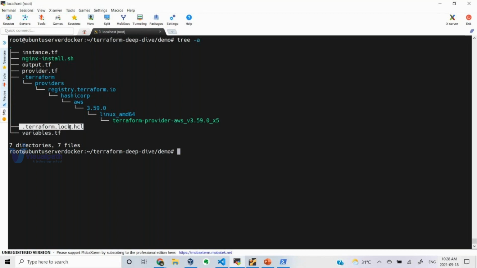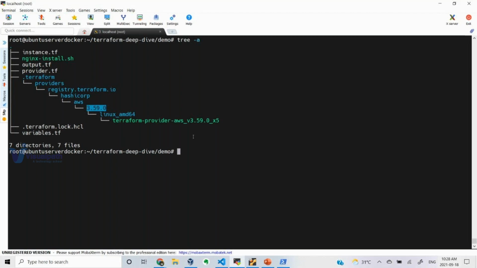So this file and this directory are created by your terraform init command. Tomorrow if you use a different version of the AWS provider, another directory will be created. It will not delete this one. It will use another directory and store your plugin information there. That is how it happens.